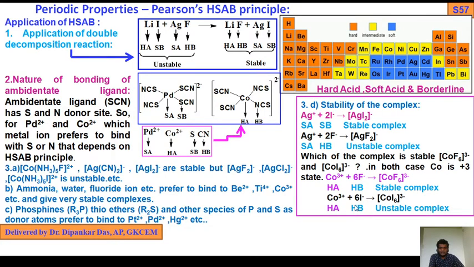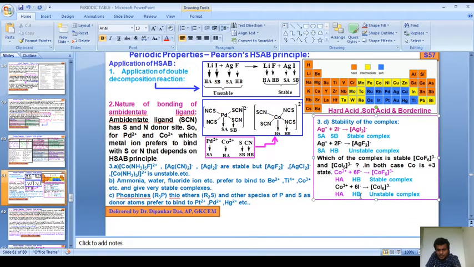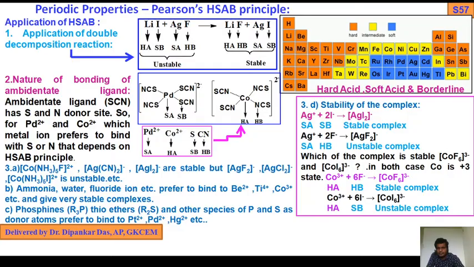Similarly, cobalt 3+ with 6 I minus, hard acid with iodine, this is against it. We know iodine is soft base. Okay, so this is wrongly written, that will be soft base. So that's why it is an unstable complex.